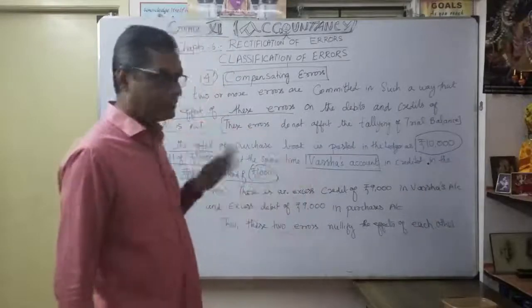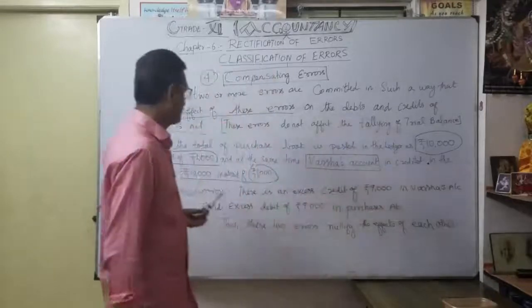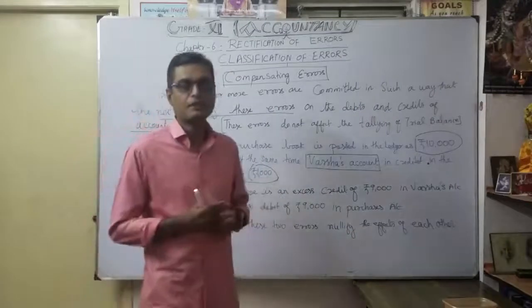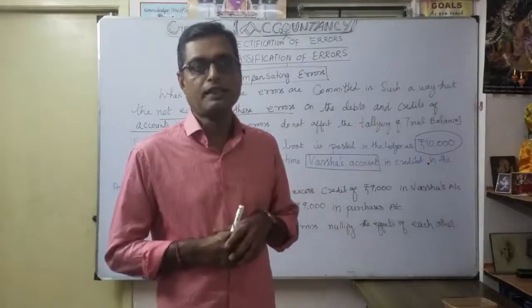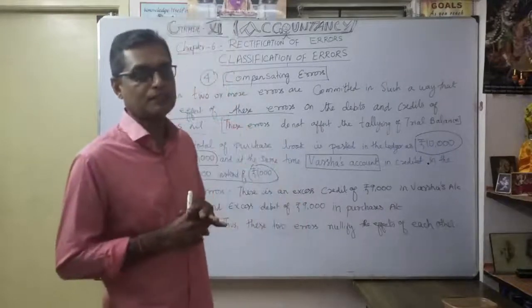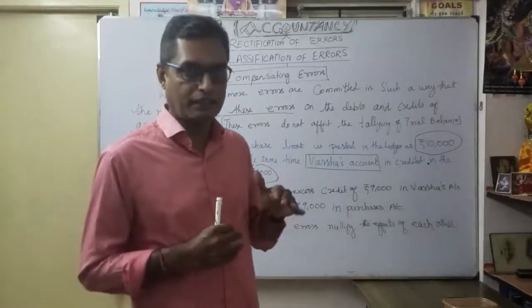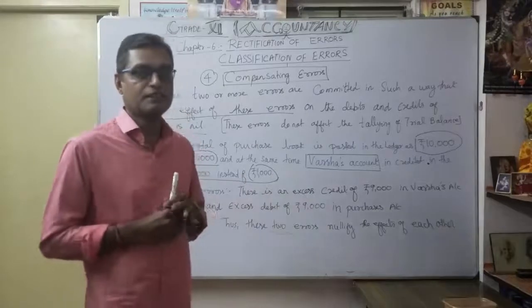Simultaneously, the supplier's account is credited in the ledger as 10,000 instead of 1,000. Here also, on the supplier's account credit side, instead of 1,000 they entered 10,000. So the difference is 9,000, an excess amount of 9,000 recorded on the supplier's credit side.